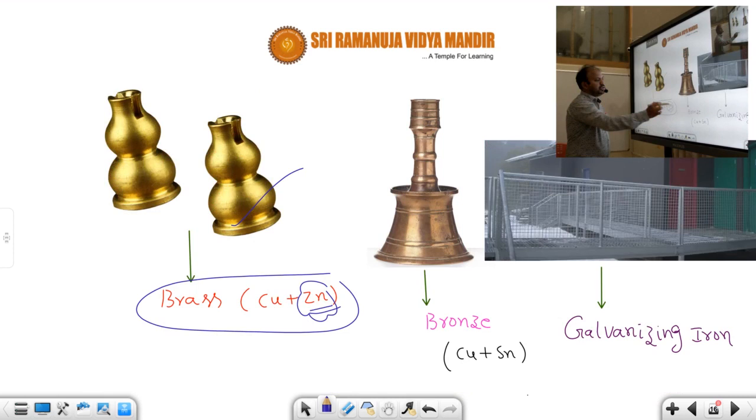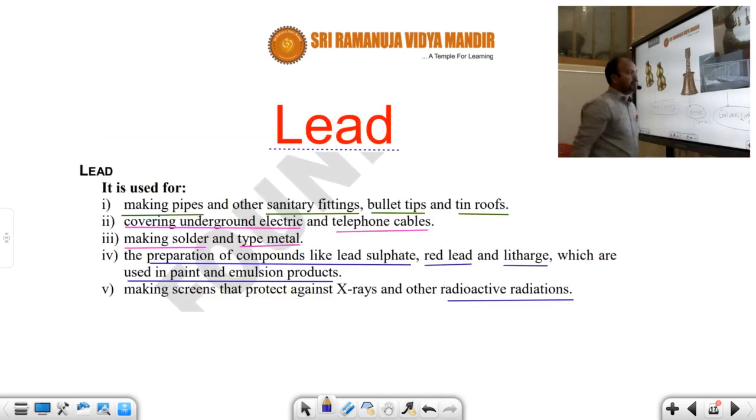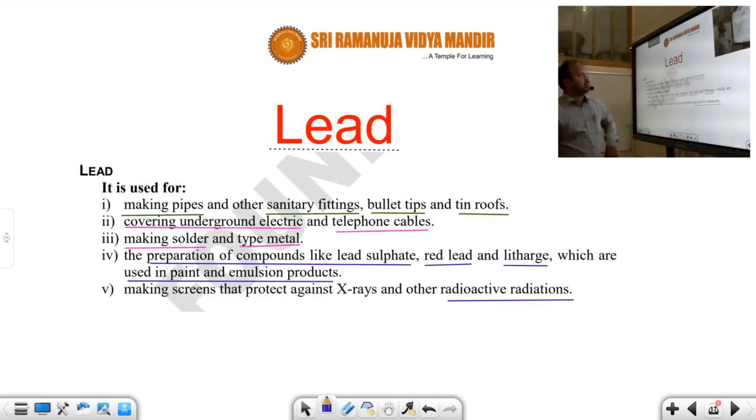And another one is the galvanization process. By using this galvanizing process, this railing is galvanized iron. These are the applications of zinc. After that, another metal, lead.